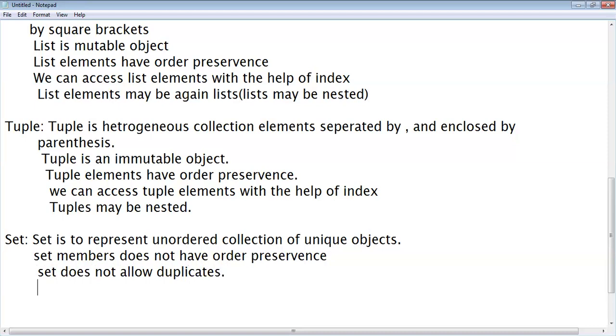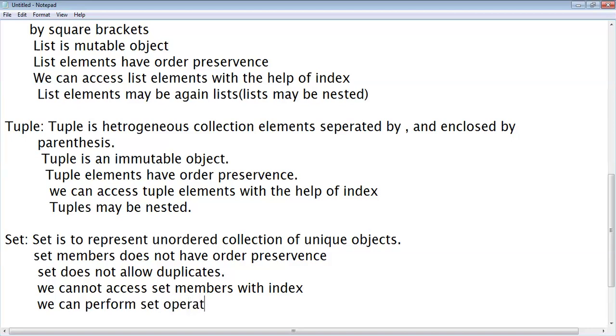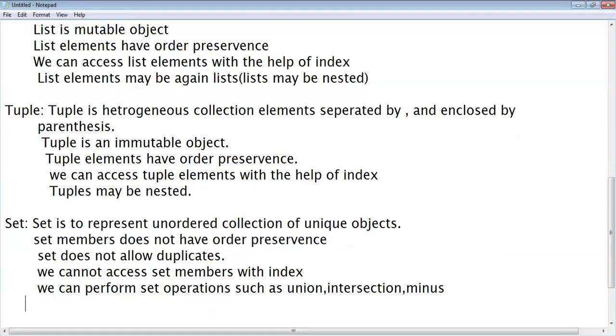We cannot access set members with an index. But we can perform set operations, such as union, intersection, minus, and symmetric difference, etc. Okay, we can perform set operations.